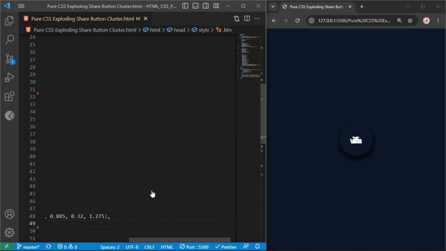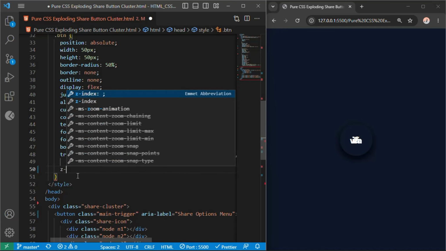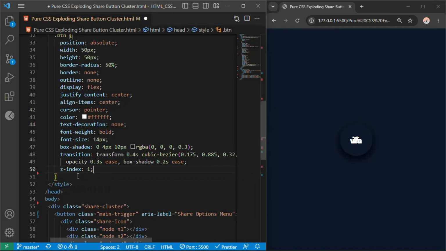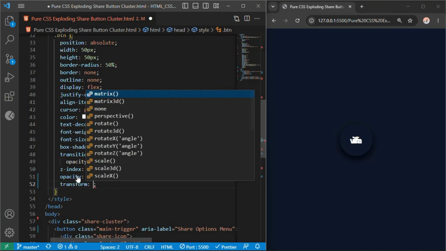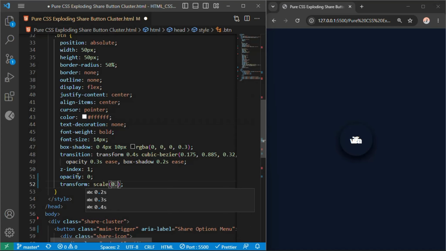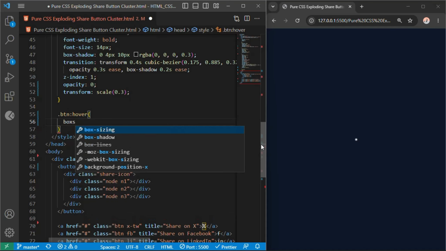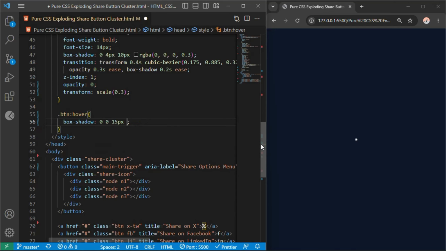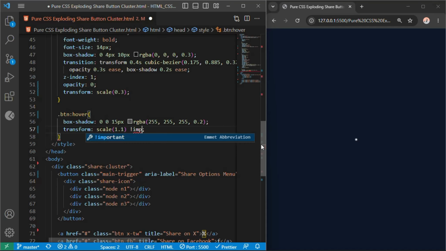This specific cubic-bezier profile gives our nodes an elastic, bouncy, spring behavior. We write z-index 1 to slide them behind our main block, hide them instantly from view using opacity 0, and scale them down to a tight dot using transform scale 0.3. To create a micro hover pop on individual social nodes, we write .btn:hover, box-shadow 0 0 15px rgba(255, 255, 255, 0.2). Transform scale 1.1 !important.